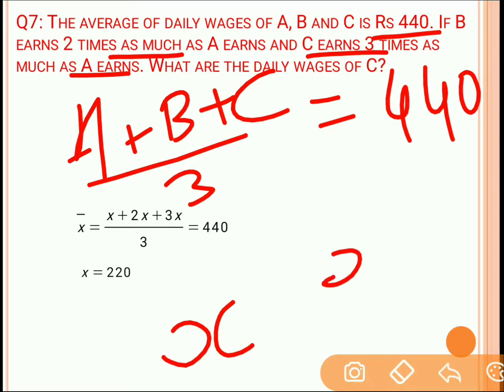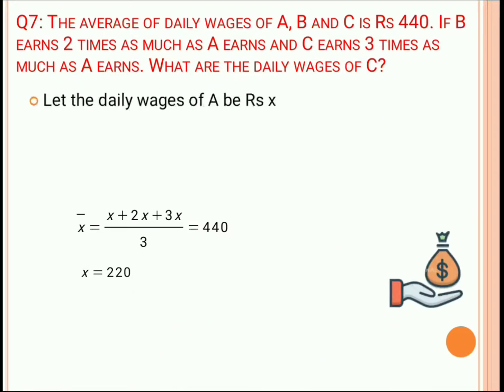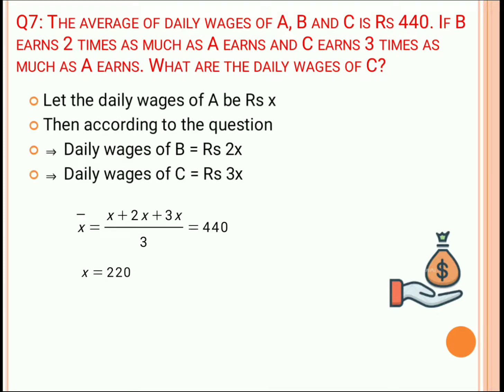Then B's earning will be 2x and C's earning will be 3x. The value of the average will be x plus 2x plus 3x by 3, and that value is given as 440 rupees. Solving this equation, the value of x is equal to 220.